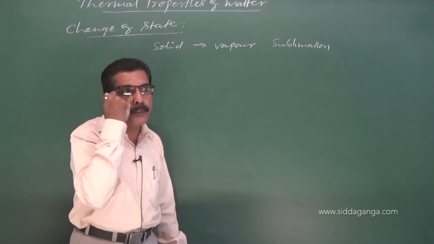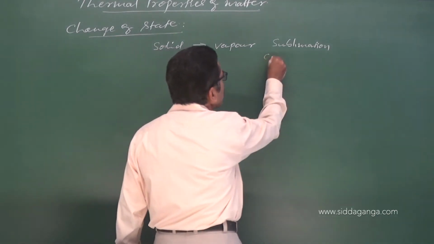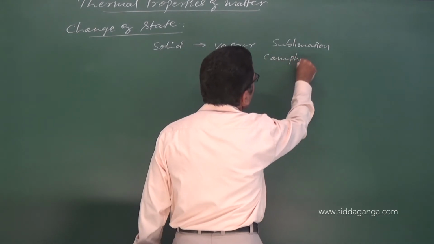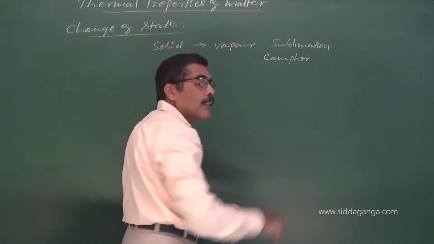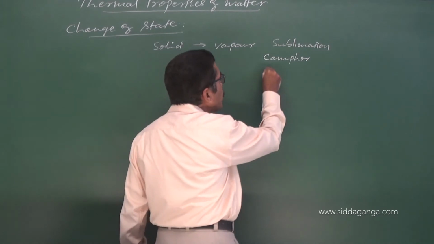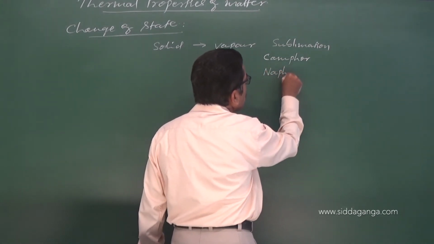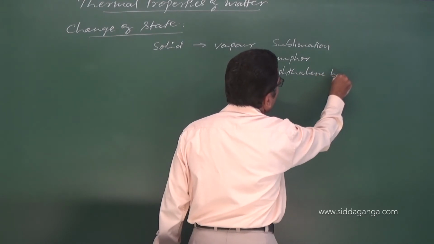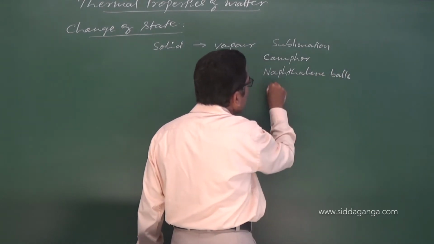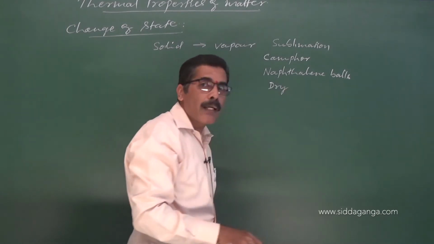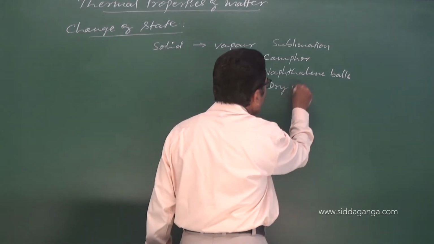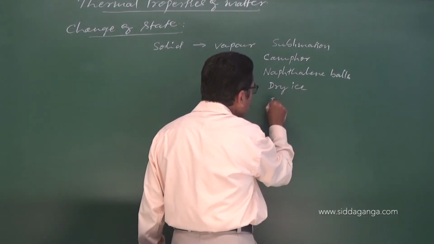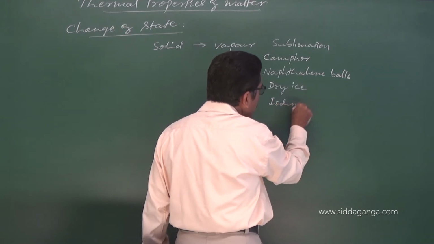You might have seen camphor, naphthalene balls, dry ice, which means solid carbon dioxide, and solid iodine.